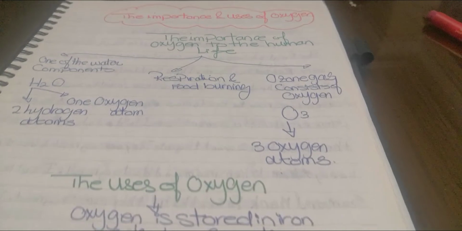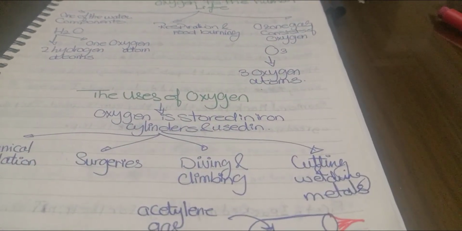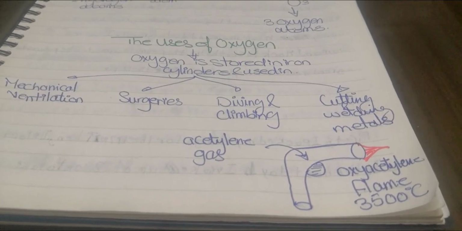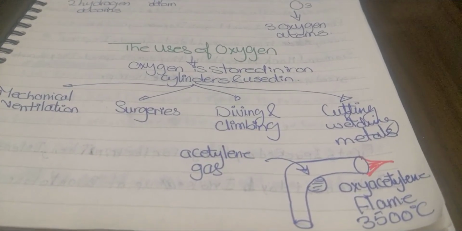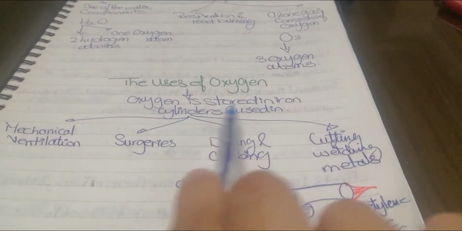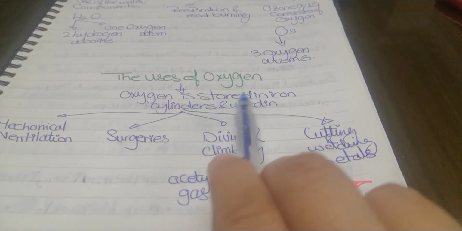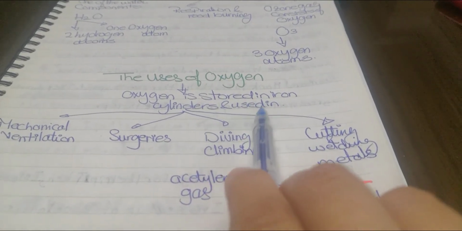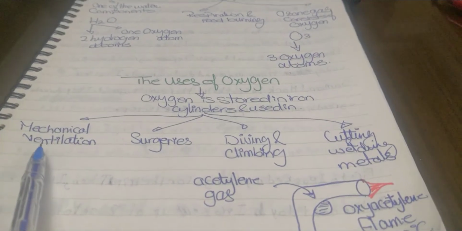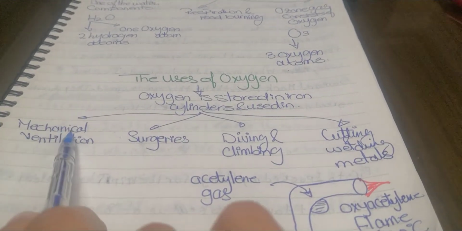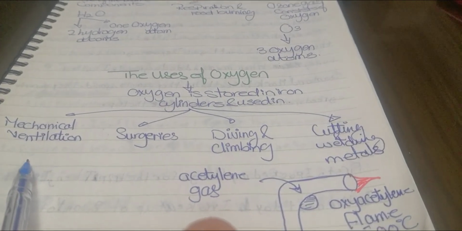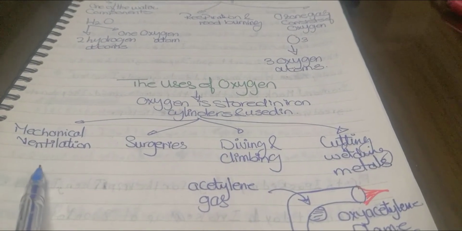Now let's see what are the uses of oxygen gas. These uses are just our uses for our daily life. We can use them or not according to our daily lifestyle. First, when oxygen is prepared in the lab, we can store it in iron cylinders, so we can use it for all the coming purposes. Number 1, mechanical ventilation, artificial respiration for patients who are suffering respiration problems, and it's done, of course, in hospitals.